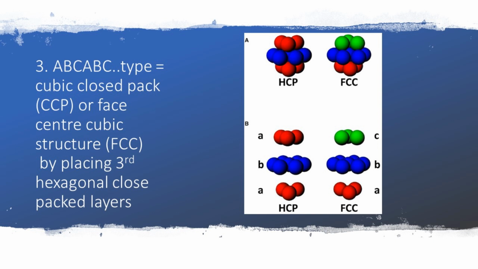For three-dimensional close packed structure, coordination number of any sphere in simple cubic, that is SC structure, is equal to 6, and the coordination number of any sphere in HCP and CCP or FCC structure is equal to 12 only.